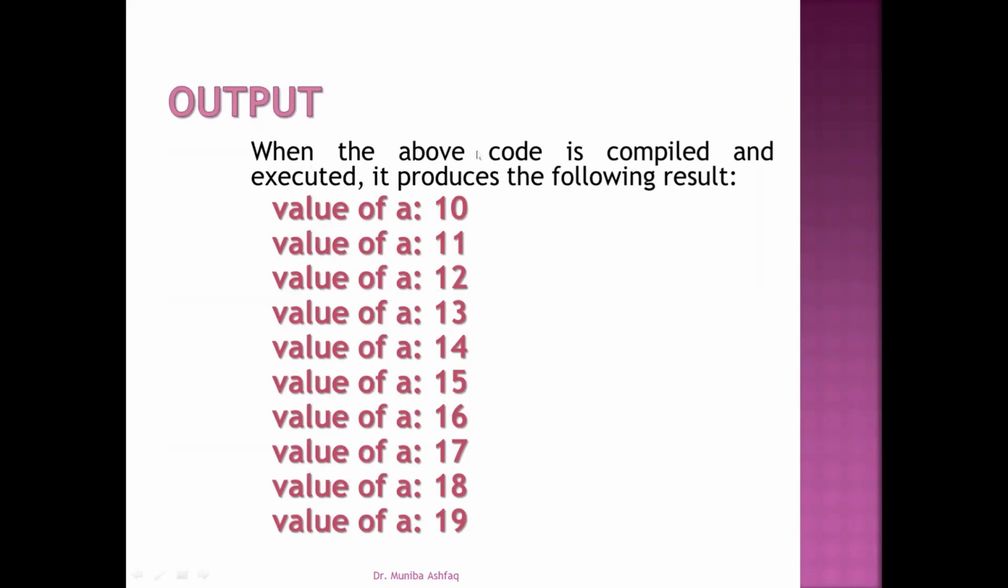You can see that when the above code is compiled and executed, it produces the following result. So this is actually the output of the previous program. Starting from the value of a as 10, we increment the value of a. The statement is repeatedly printing the value of a until we reach the maximum limit, until the condition is true. So for the last time when it becomes 20, it will not print the value and it will come out of this while loop.